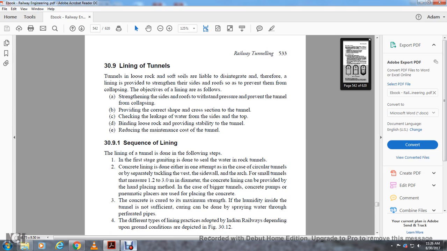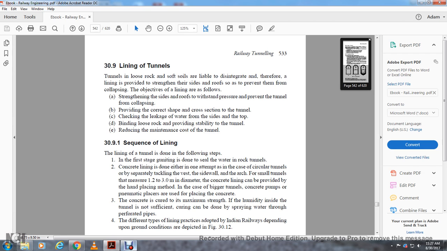Sequence of lining. Lining of the tunnel is done by the following steps. In the first stage, gunite is applied to seal the water in the rock. Concrete lining is then done, either in one attempt or in stages. In the case of circular tunnels, the lining is separated, tackling the invert and side walls through arcs. For small tunnels, with a diameter of 1.2 to 3 meters, the concrete lining is provided by a hand placing method. For bigger tunnels, concrete pumps or pneumatic placers are used in placing the concrete.